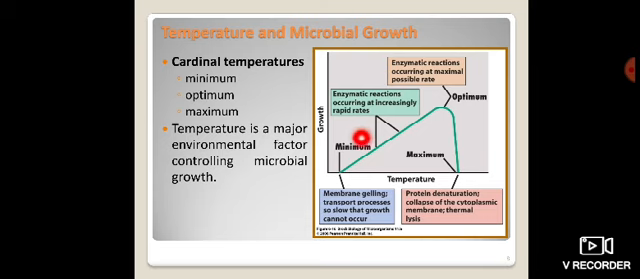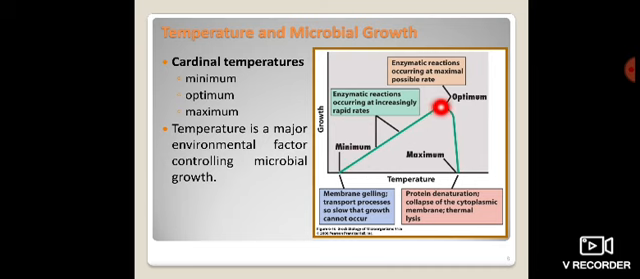Then in the next phase we can observe that the graph is quite increasing. The temperature is also increasing, and the graph is also increasing. So the enzymatic reaction occurs at an increasingly rapid rate. Whenever the temperature increases moderately, at that time the enzymatic reaction also increases.